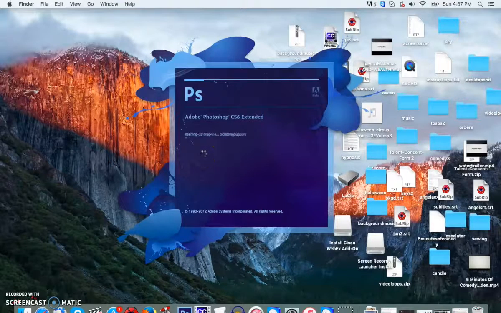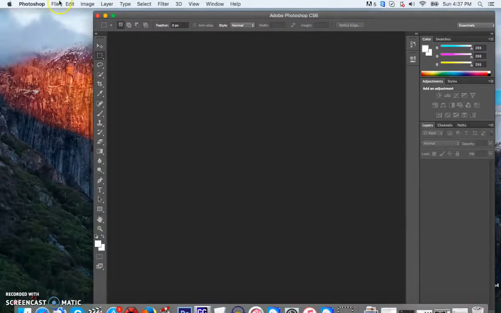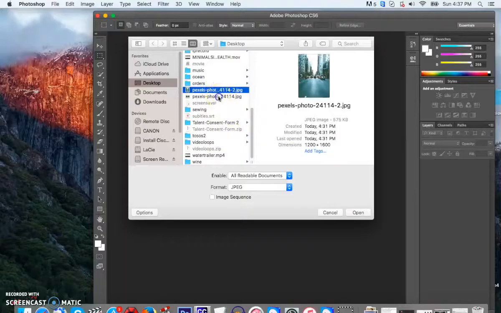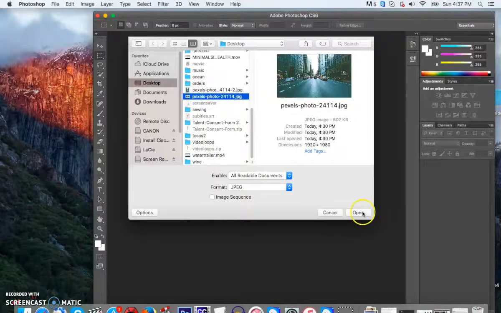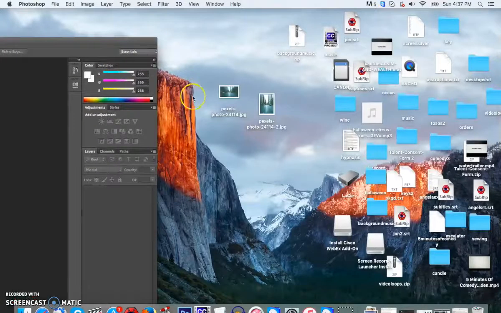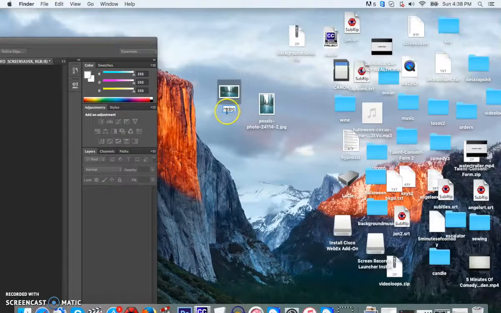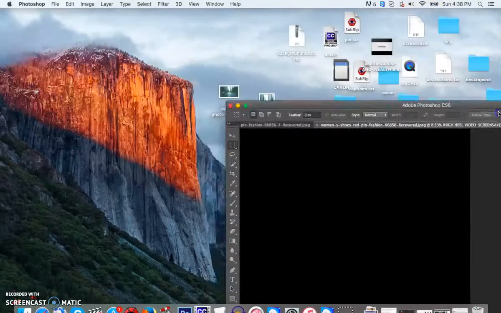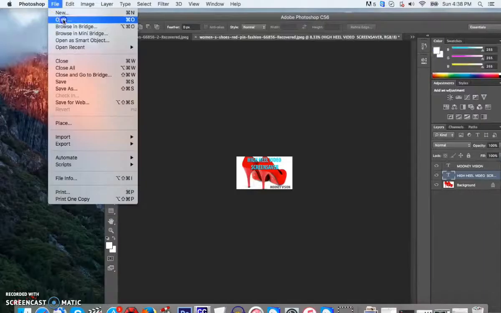Once we open Photoshop, you're going to just open the first picture, okay? And what I usually do, I usually rename the picture so I don't get confused. Because if you start down a lot of pictures, you might get confused about which picture was which. So, like I said, I'm just showing you the basics, but you could come up with whatever way is easier for you.